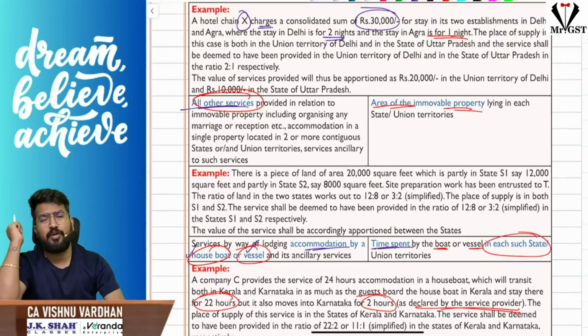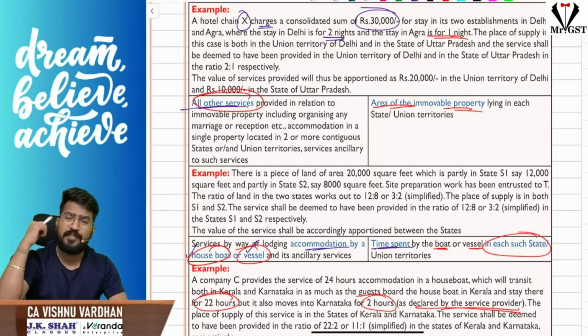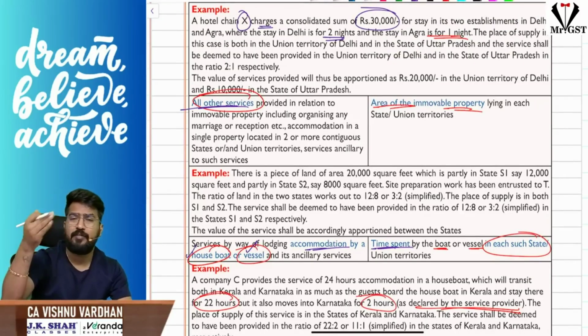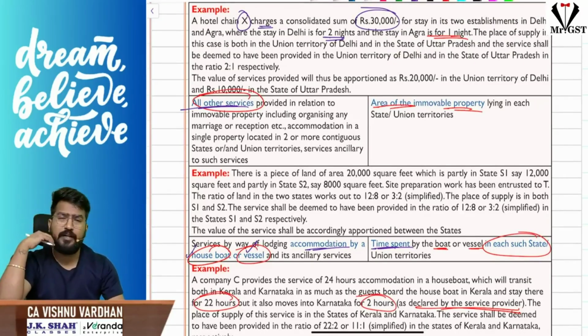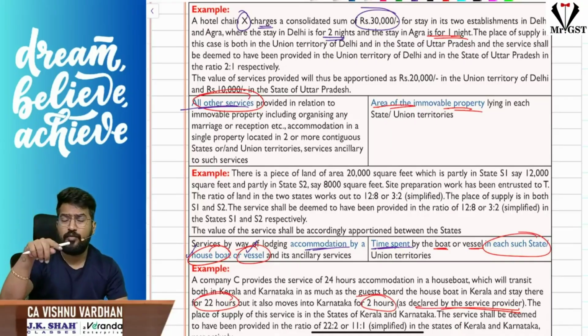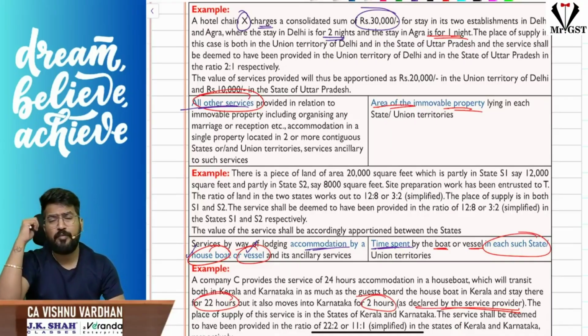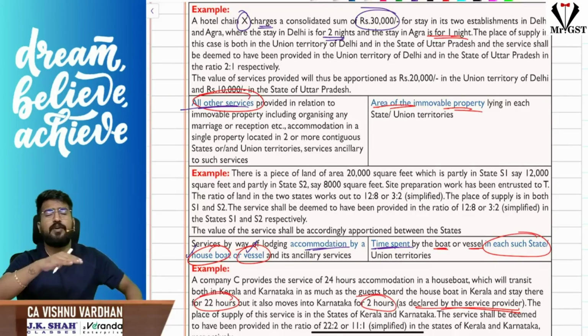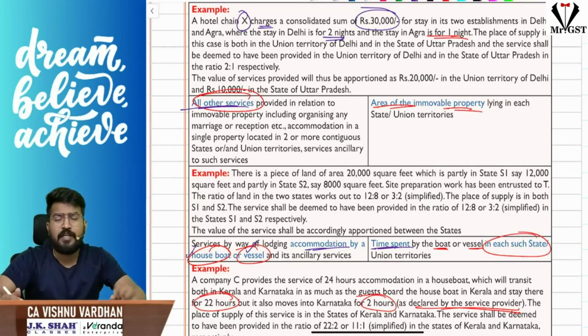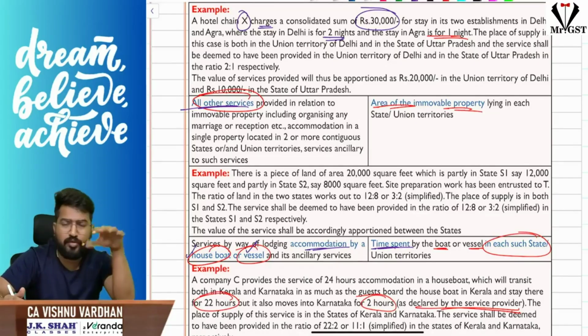For example, I am a contractor. Government has given me a contract to construct a highway crossing the Tamil Nadu and Andhra Pradesh border, 100 kilometers. Constructing the road is related to immovable property. So the immovable property is a road which is located in Tamil Nadu also, Andhra also. In such a case, what is the place of supply? Tamil Nadu is also a place of supply, Andhra is also a place of supply. How do you apportion that?